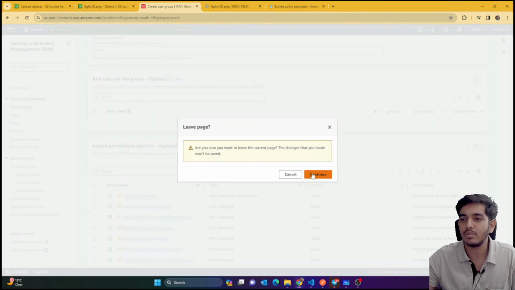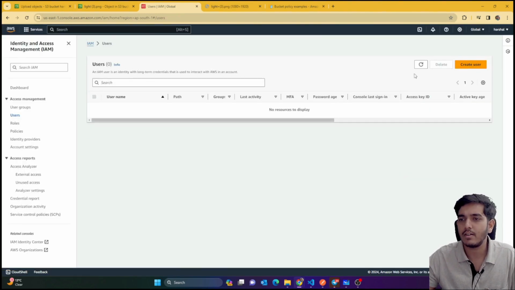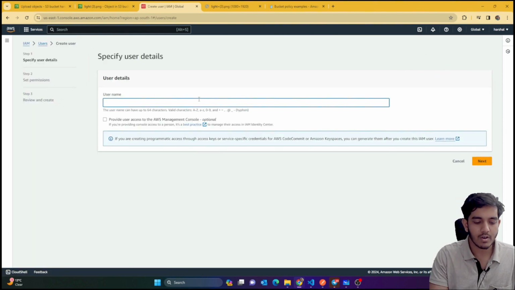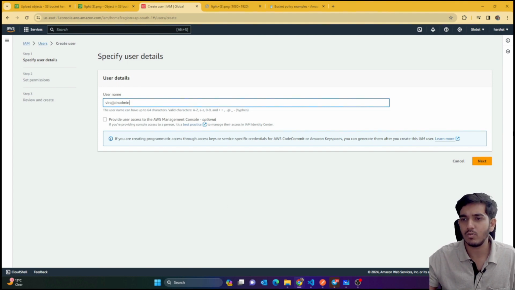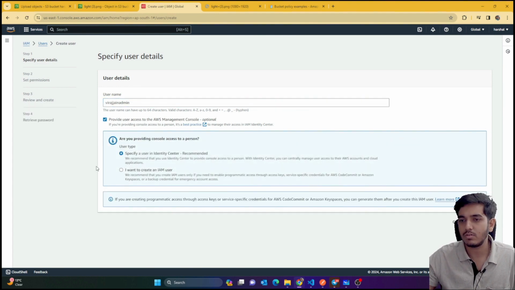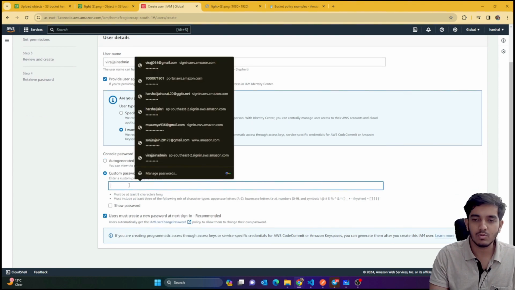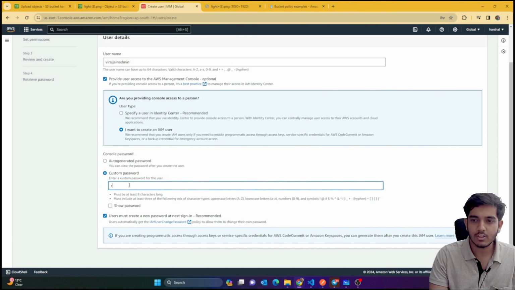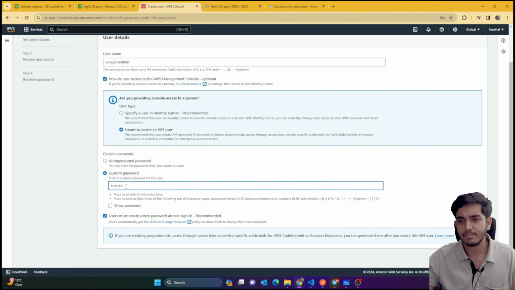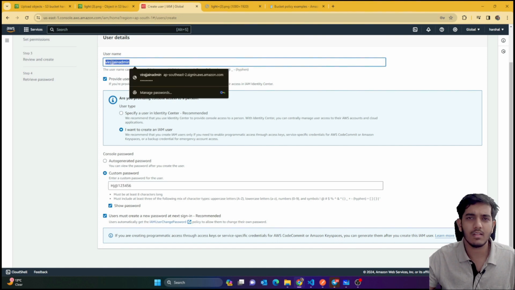Okay, let me just create some users first. I'm just going to create one user named Viraj Jain admin. Right now I'm only going to create one user, and yes, I want to use console. Yes, create IAM user, custom password. So I'll just choose a simple password like HJ@123456, although I have to change this password later on, but for now I'm choosing this simple password. The next time this user logs in, they would change the password.